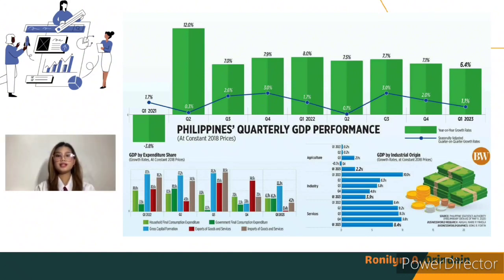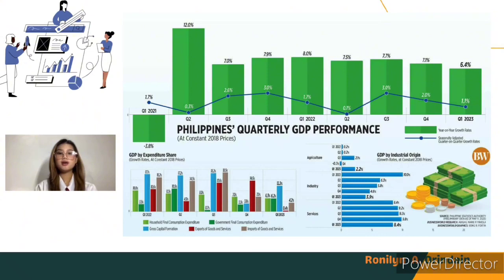And in the lower right side, industry growth is 3.9% from 10% a year ago, while agriculture expanded by 2.2% from 0.2% a year ago. Net primary income from the rest of the world was 81.2%, lower than the 102.7% in the first quarter of 2022, but better than the 59.9% in the previous quarter.